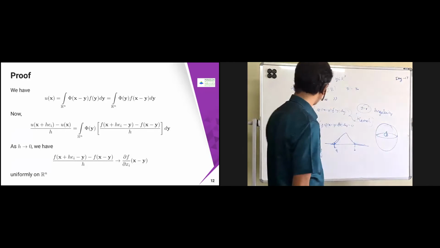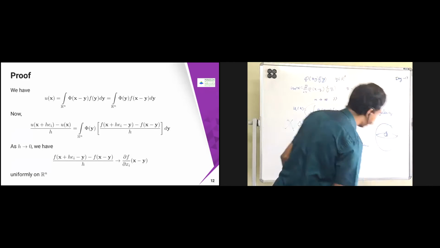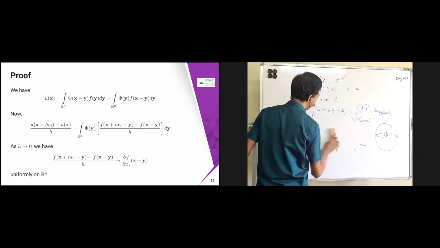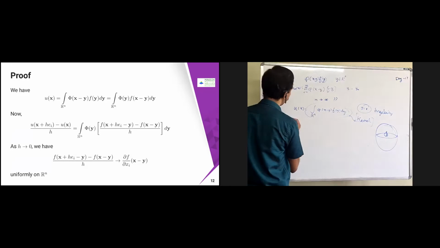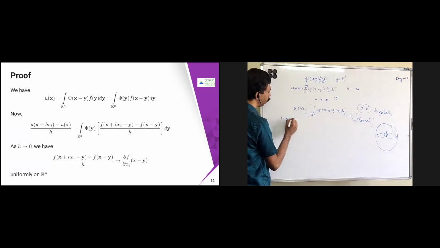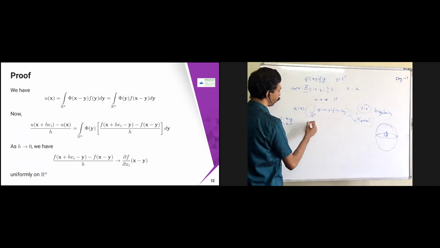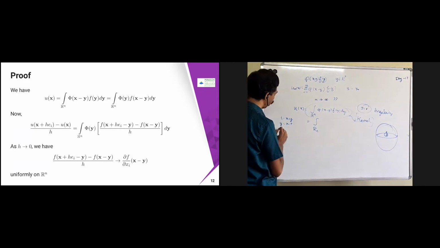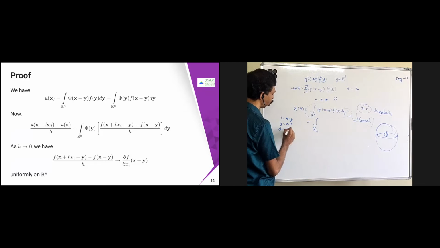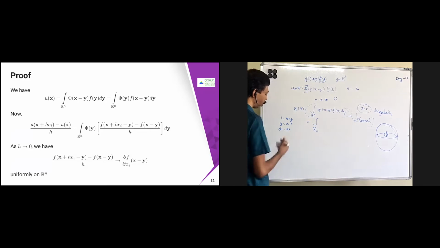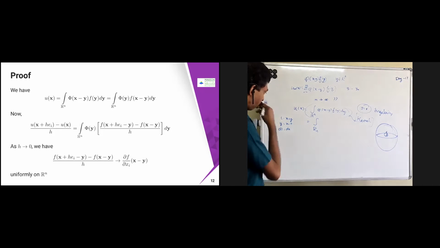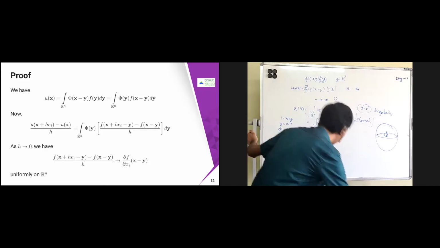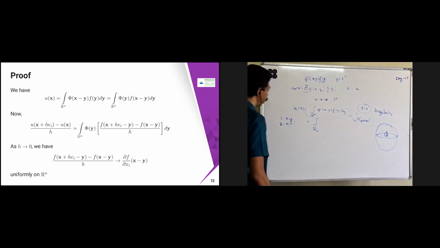Let's prove that. So u of x is as we defined. The property of this kernel is that you can just substitute. If you substitute t equal to x minus y, then y equals x minus t. And dt is going to be minus dy.